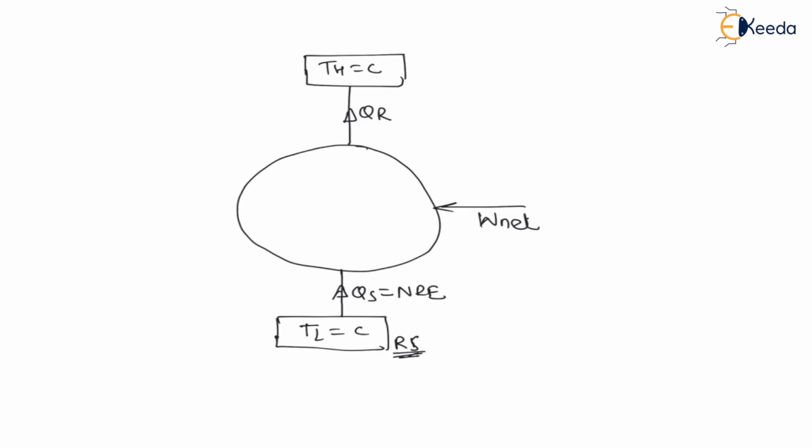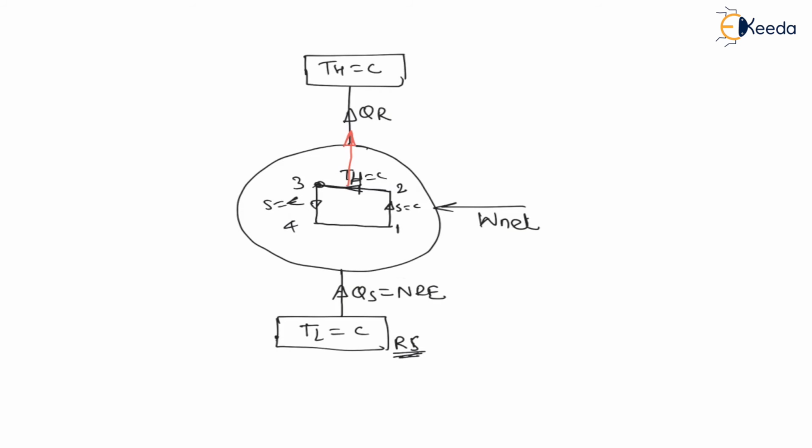Now inside this refrigerator there is a Carnot cycle. If I draw the TS diagram, 1 to 2 is reversible adiabatic compression, that is isentropic compression, entropy is constant. 2 to 3 is constant temperature, the higher temperature, heat rejection, that means during this process heat is rejected to the constant temperature source. Then 3 to 4 is reversible adiabatic expansion, entropy is constant, and expansion means temperature decreases.